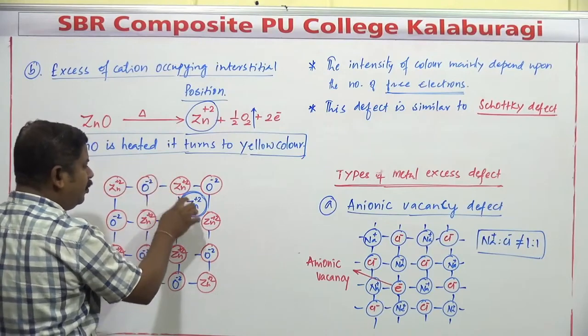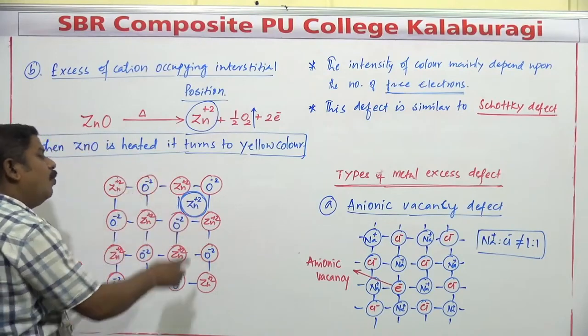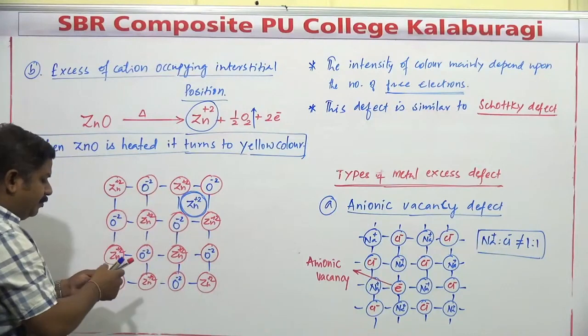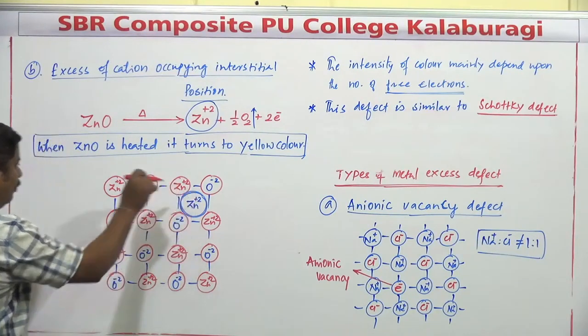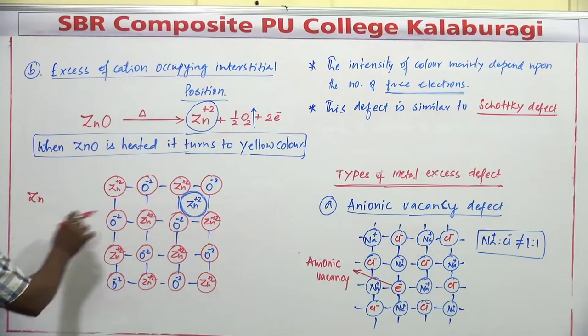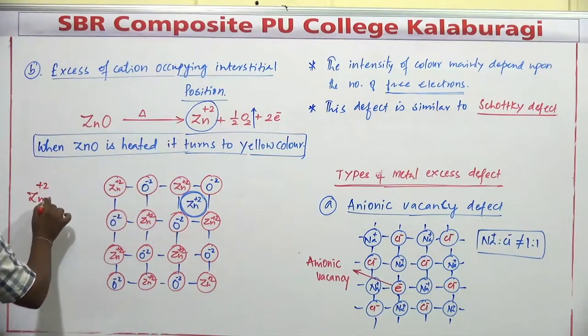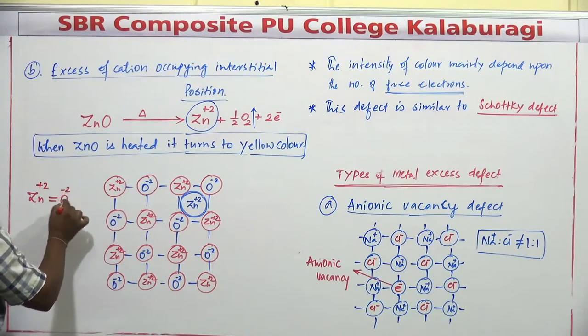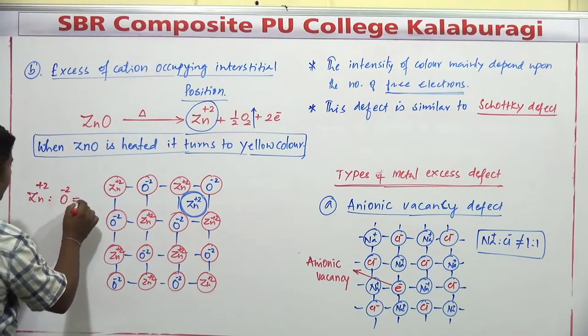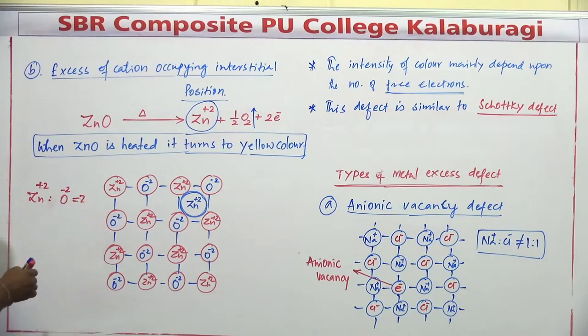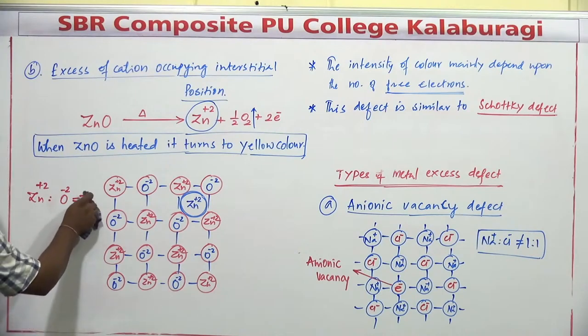When Zn plus 2 occupies the interstitial position, what happens to the stoichiometry of the compound? After this change, the ratio of Zn plus 2 to the oxide ion, earlier it was 1:1, but now it is not equivalent to 1:1.